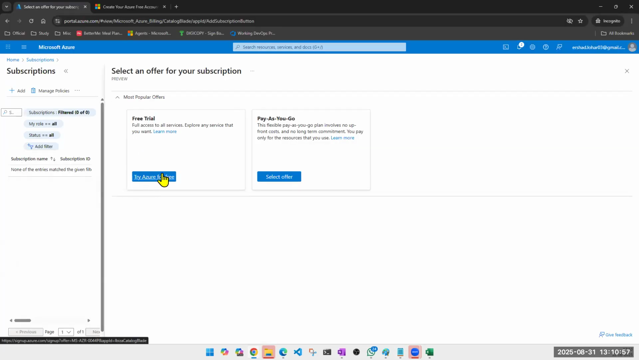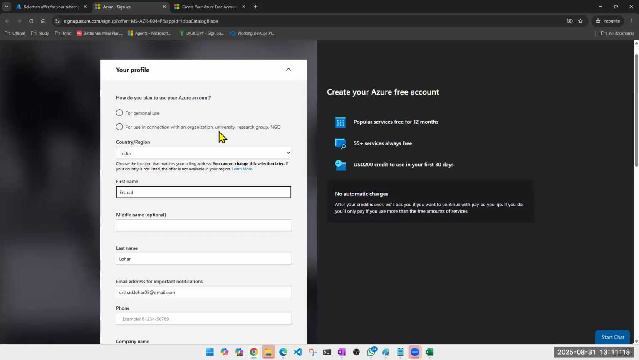Free trial. Now if I want to take the free trial, I click here and it will ask my billing address, my credit card number, and it will assign me a free trial, which we are not doing today. Look, it says popular services free for 12 months, but it's kind of a gimmick. Whatever services we require for our training are free only for 30 days. So don't get into this trap. We don't actually have it free for 12 months. We have it only for 1 month.